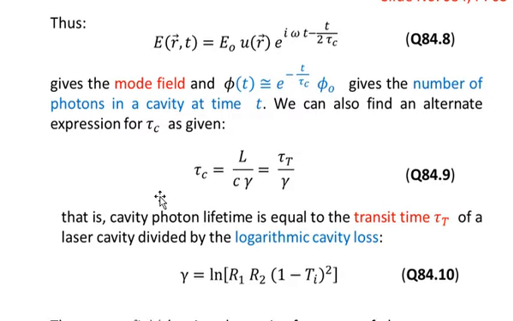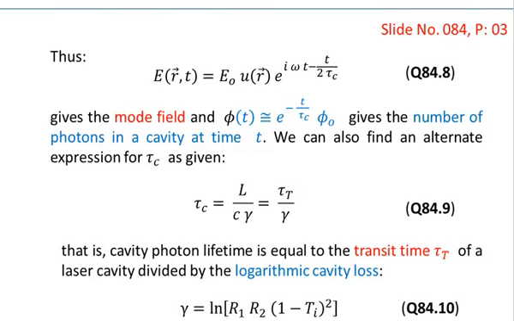But you know that tau c can also be defined as given in equation number 9, that is tau c is equal to capital L over c times 1 over gamma, that is, tau capital T divided by gamma, where we have written tau capital T equal to capital L over c.